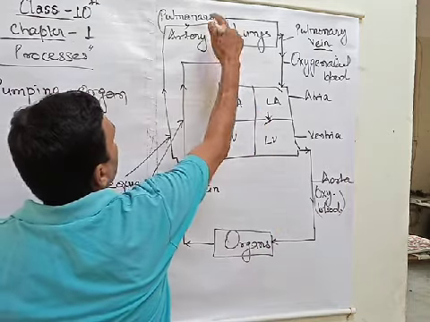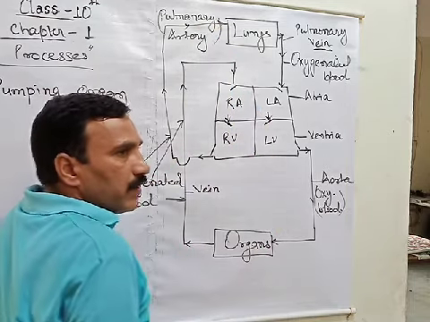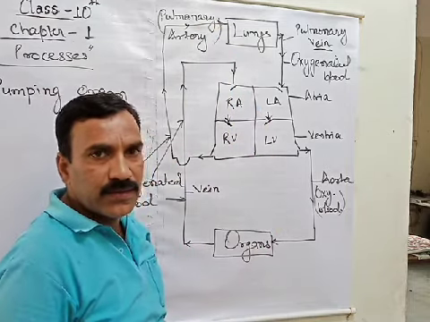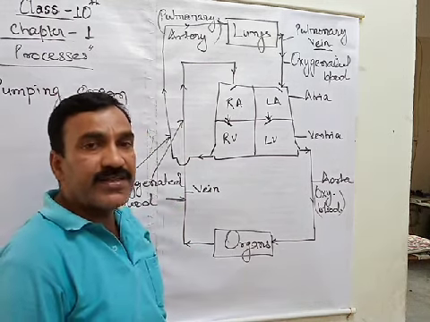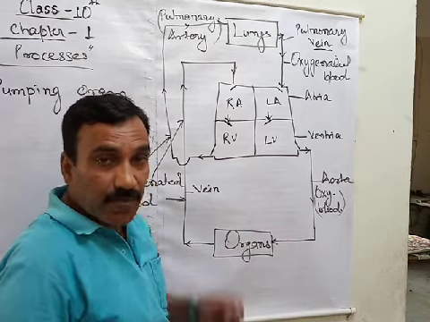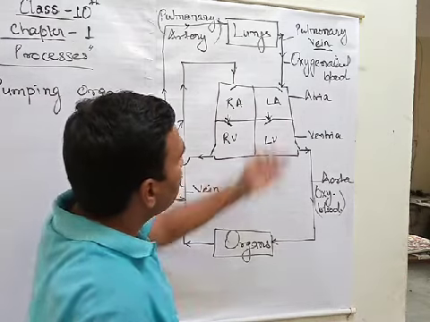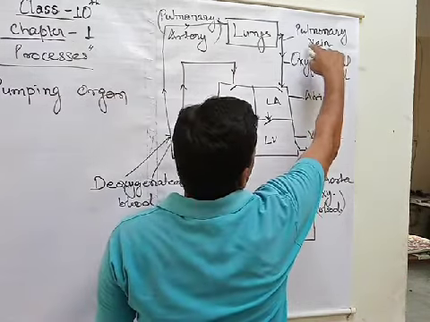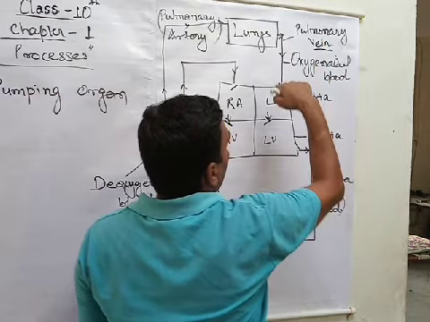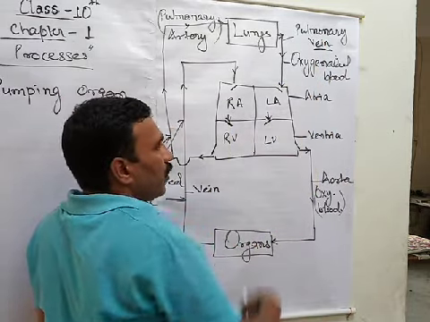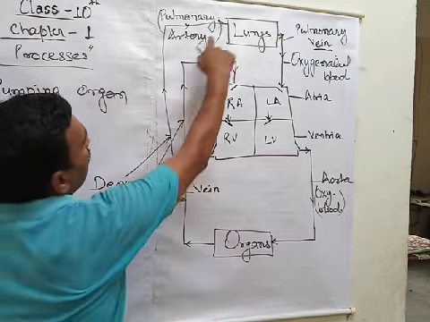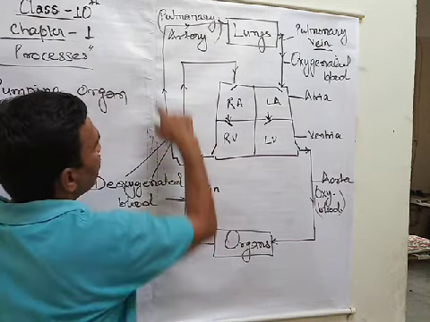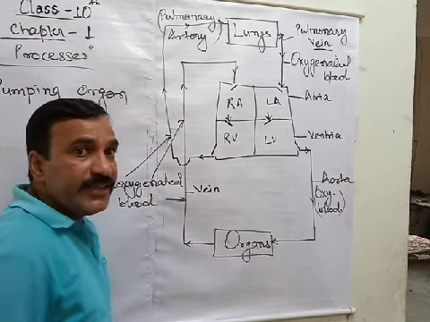This is an artery, but it is containing deoxygenated blood. Till today, you knew that arteries contain oxygenated blood and veins contain deoxygenated blood. But that is not true here.